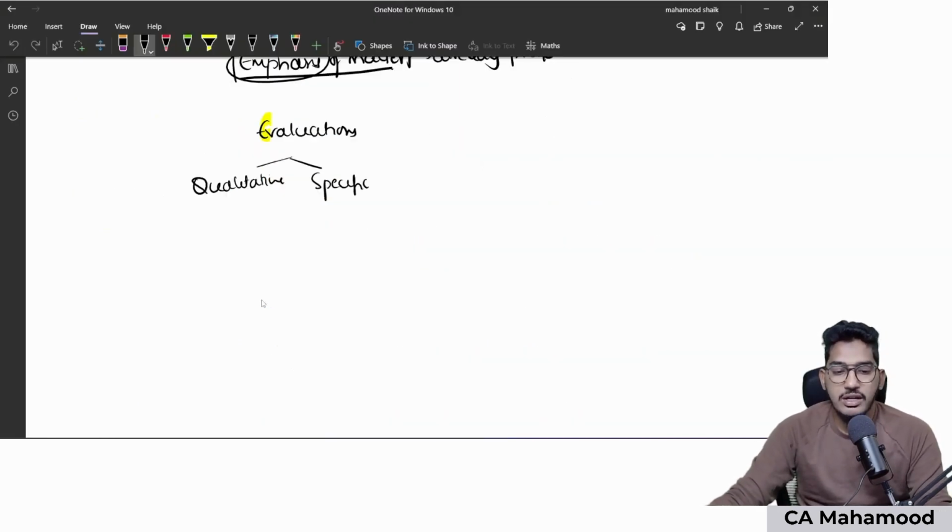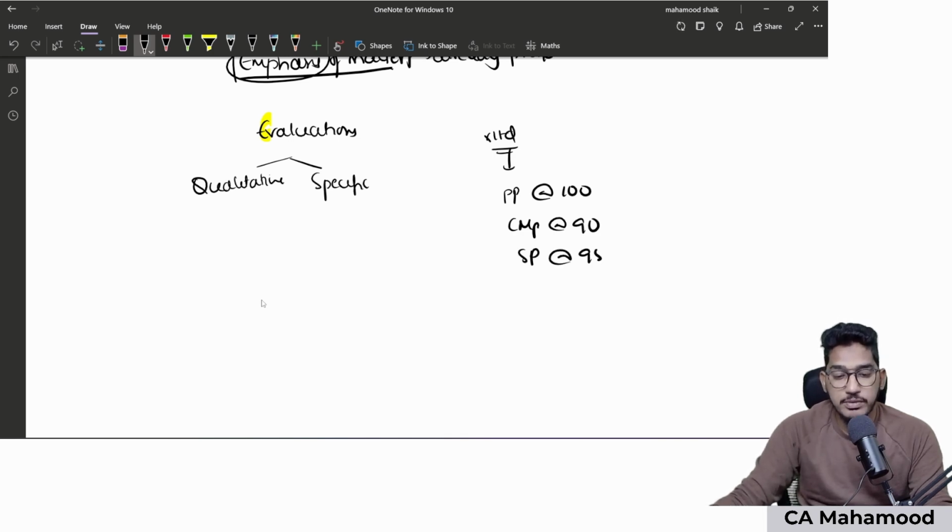So they will say that your client company is X Limited. You are conducting audit of this company. This company is holding shares of some other companies. They have bought it at the purchase price of 100 rupees per share. Current market price is 90 rupees. But the company was able to sell it at 95 rupees. Tell whether this transaction is required to be reported under 143 subsection 1.